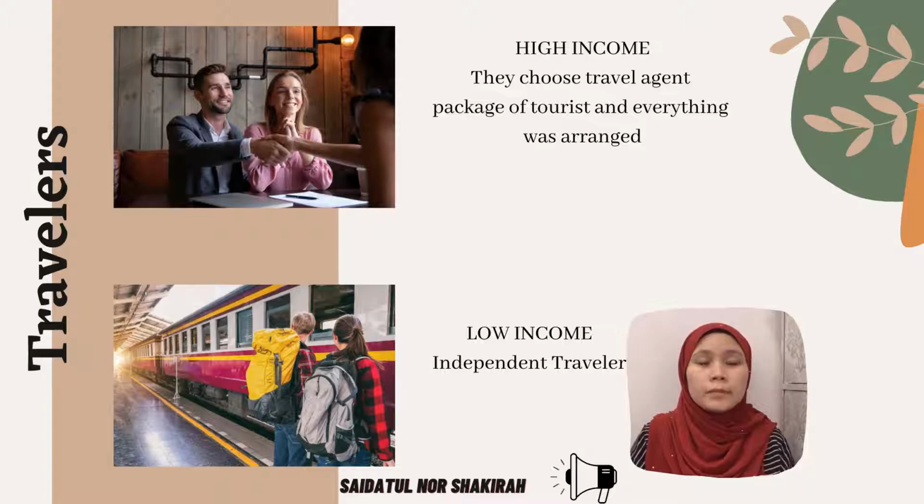Second is the high income traveler. This is where the person chooses to take a package from a travel agent because they demand more. They want everything already arranged and are willing to pay the price because they can afford the service. However, the lower income person is an independent traveler. They arrange the transportation, accommodation and activities themselves, and there is a limit on how much they spend because they already made a budget before they travel.